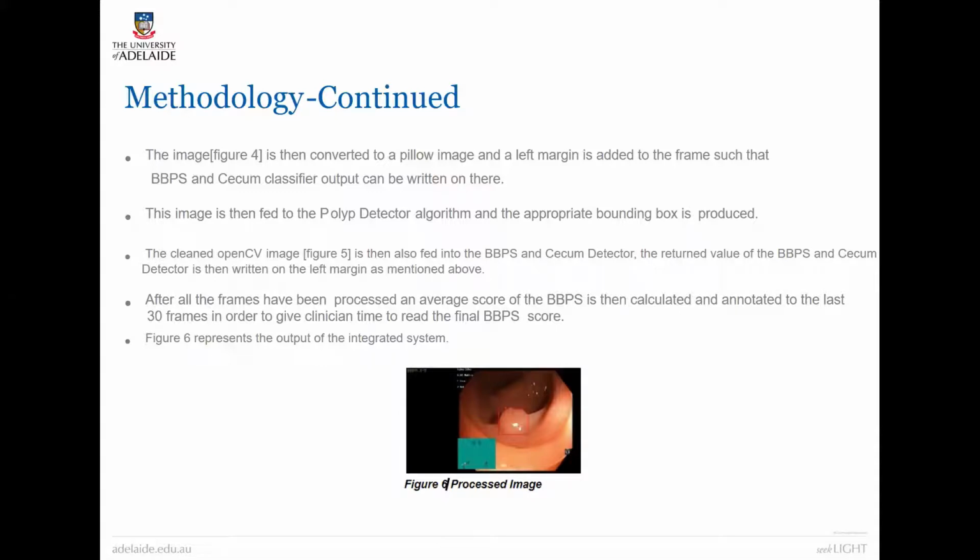After all the frames have been processed, the average score of the bowel preparation score is then calculated and annotated to the last 30 frames in order to give the clinician enough time to read the final bowel preparation score.